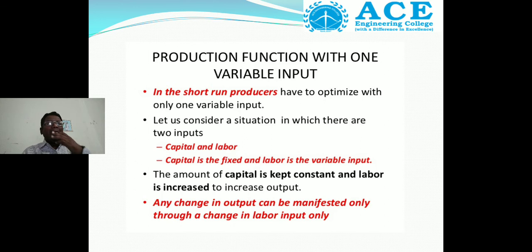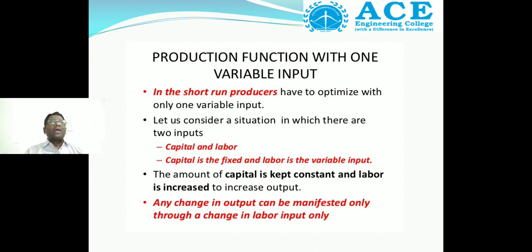So let us consider a situation in which there are two inputs. What are the two inputs? Capital and labor. Why? Because the remaining inputs are fixed. If capital is fixed and labor is the variable input, the amount of capital is kept constant and labor is increased to increase output.